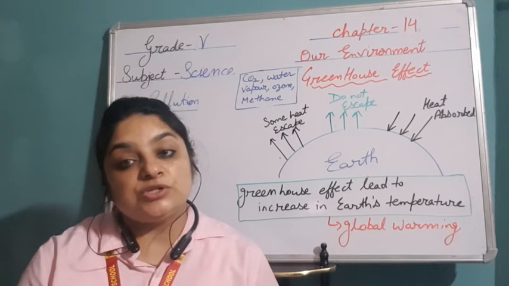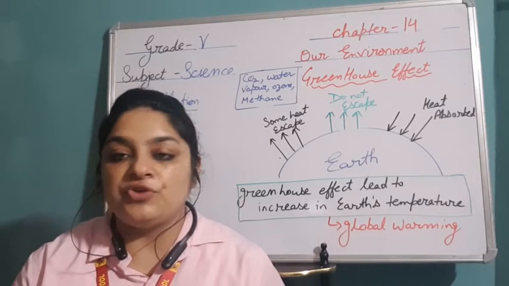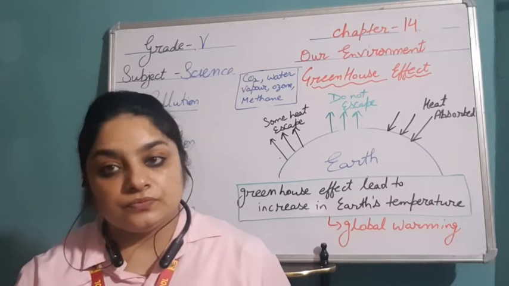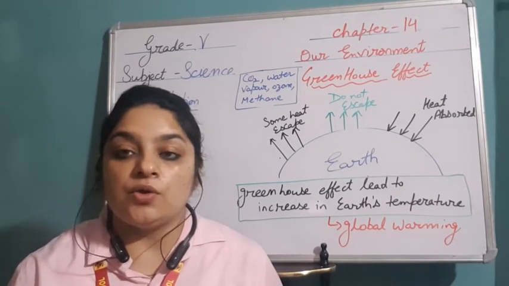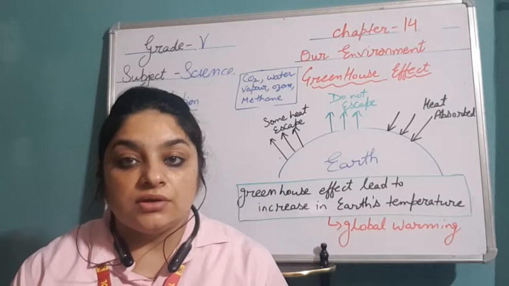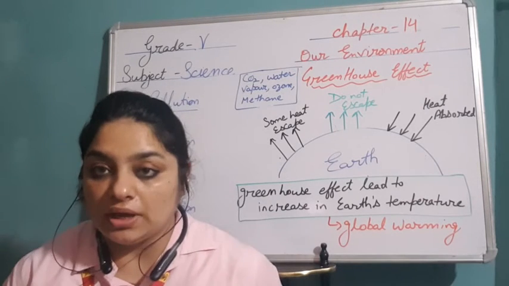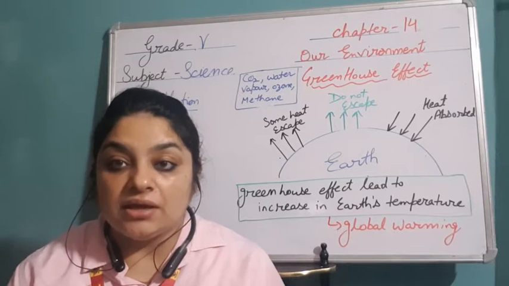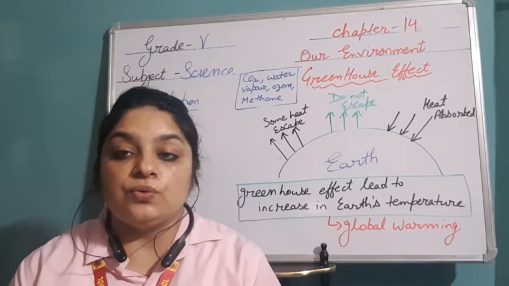Whatever measures we can take to decrease the pollution, we can do it. Whenever we are not using any sources like electricity, if no one is in the room, we can turn it off. And after this, plant more and more trees, as many as you can, to save our environment. Okay, so these are a few things.